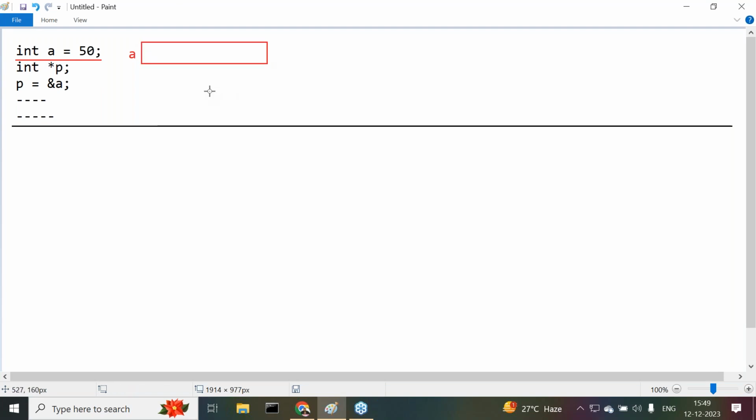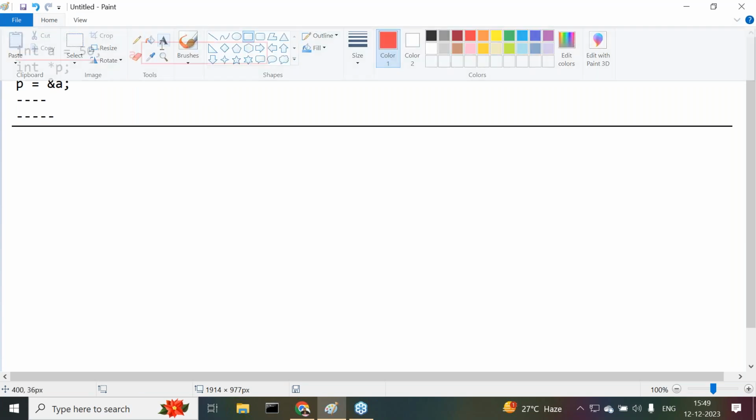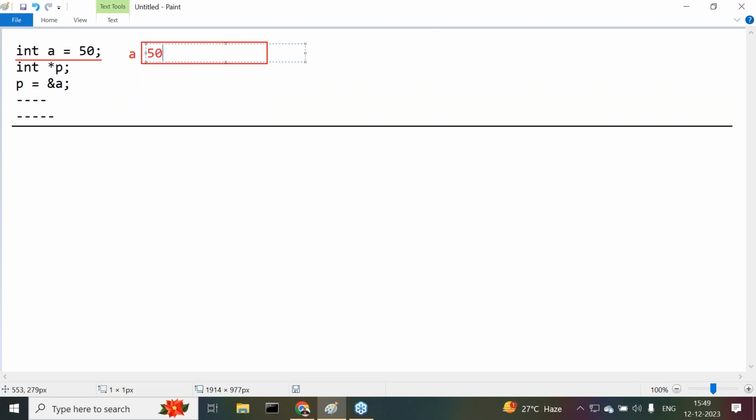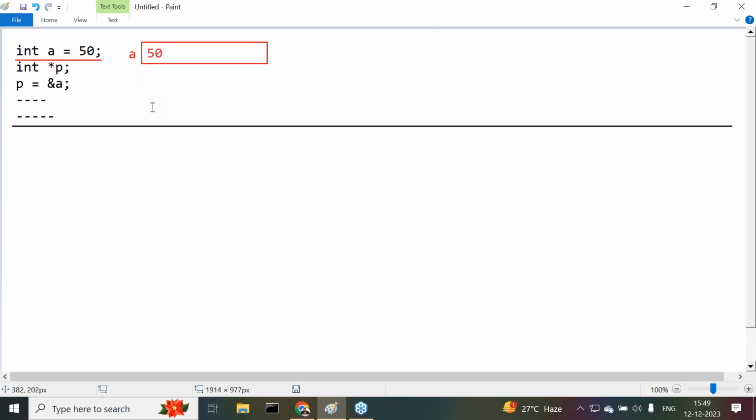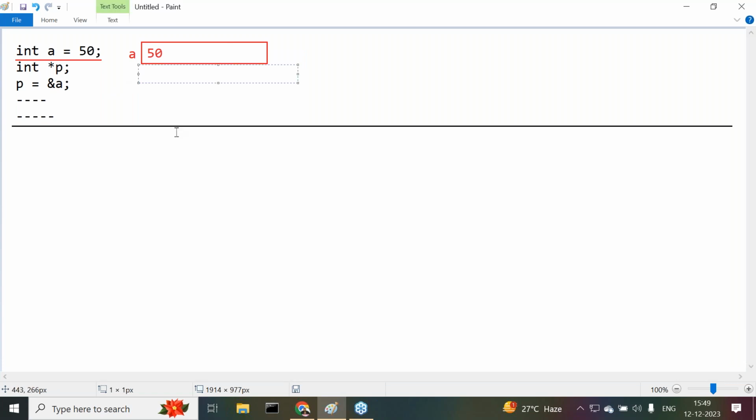We already know this point here. In C and C++, integer variables will take 2 bytes of memory. Now here the a variable will have 2 bytes of memory, where the data is 50. When this memory is allocated for a variable, automatically its starting address location will be created. What is the starting address location of this a? For example, 1010 is the address location. Understand it now? a is a variable, its location is 1010, and the data in this location is 50.